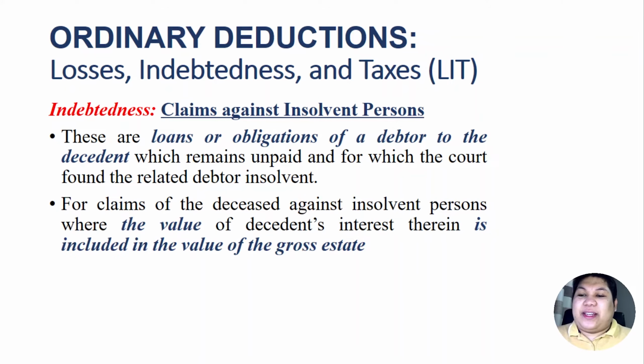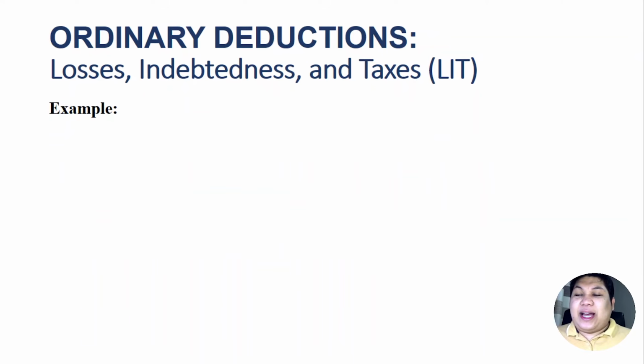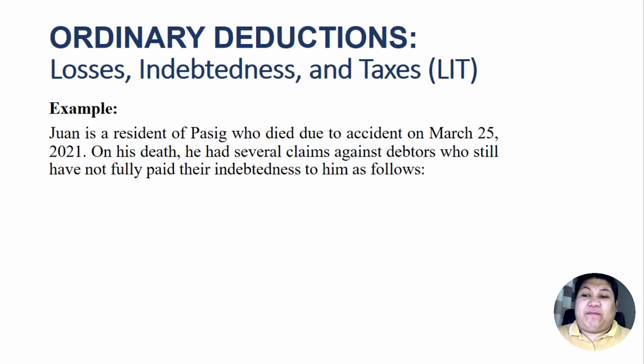So for claims of the deceased against insolvent persons where the value of the decedent's interest therein is included in the gross estate. So example, Juan is a resident of Pasig who died due to accident on March 25, and on his death, he had several claims against debtors who still have not fully paid their indebtedness to him as follows.